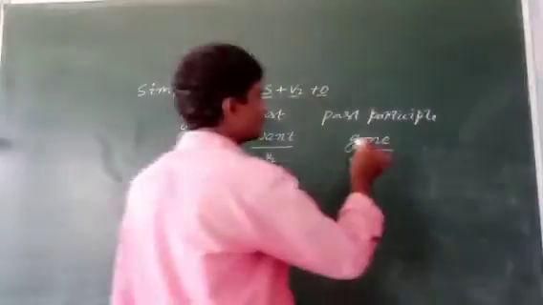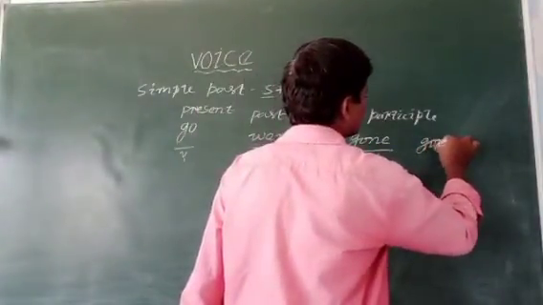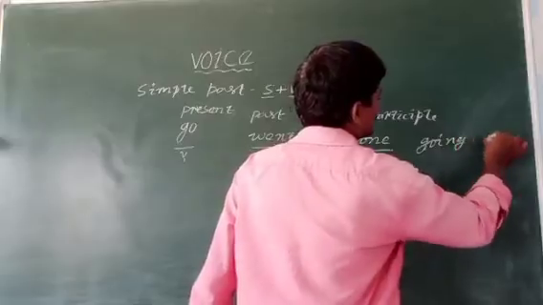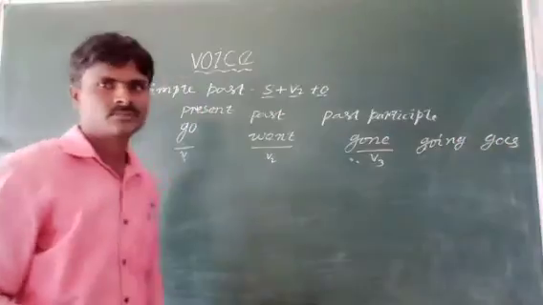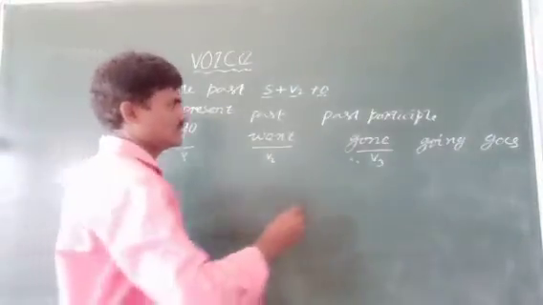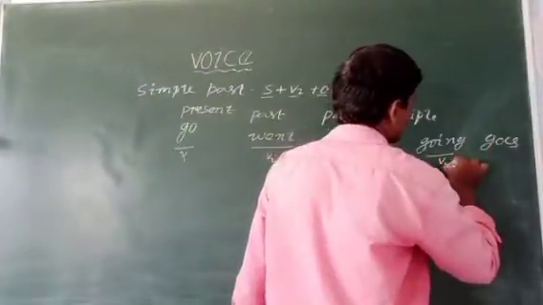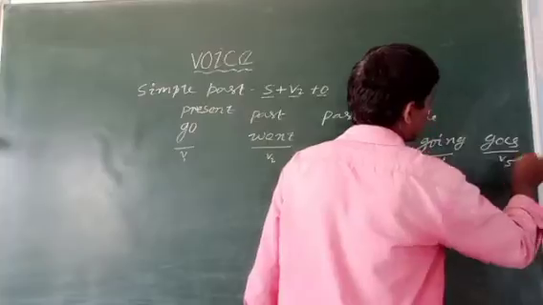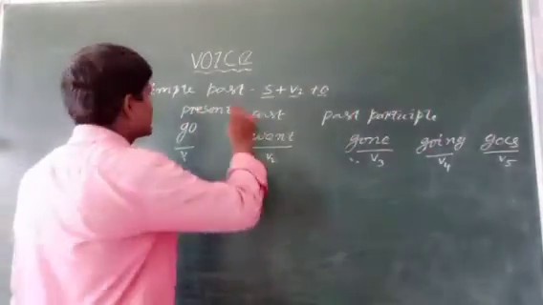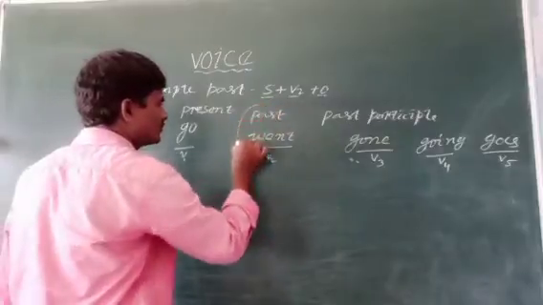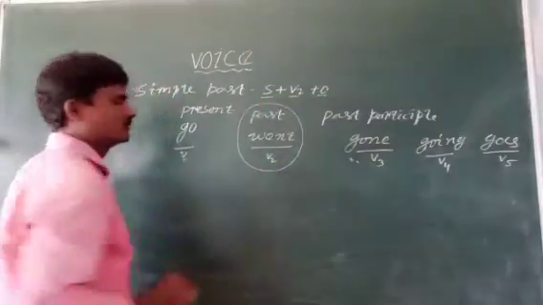Go, went, gone, going, goes. These 5 you have to learn by heart. Up to V5 is very important. Now in this tense, simple past tense, we have to remember this V2 form.